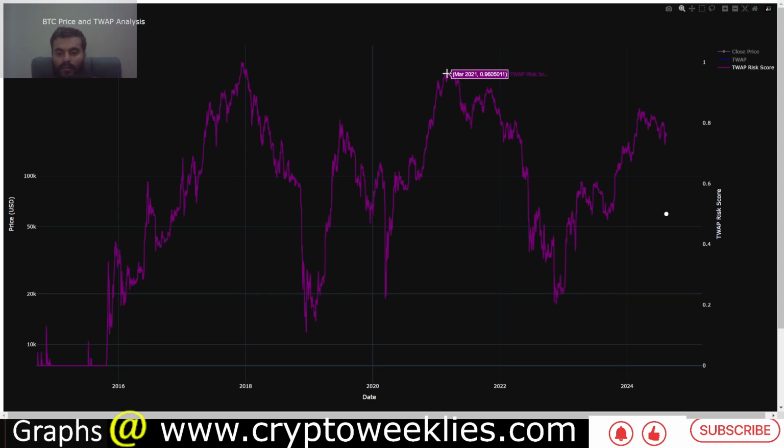Nonetheless, now that we are closer to the top, you can see over here during March of 2021, the risk level with Bitcoin accumulation at that point per this analysis was at around 0.96. Now that we are at 0.75, we are not as overheated as we were back in December 2017 or February 2021, but one analysis to look for is when this time weighted average price risk goes back to between 0.9 and 1.